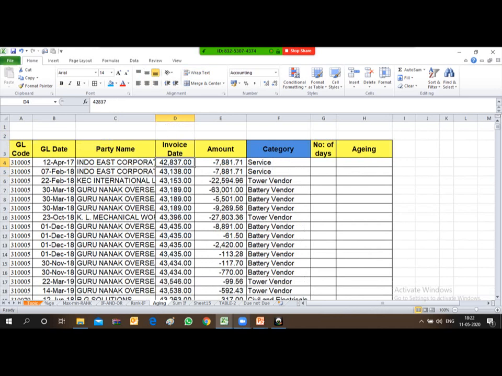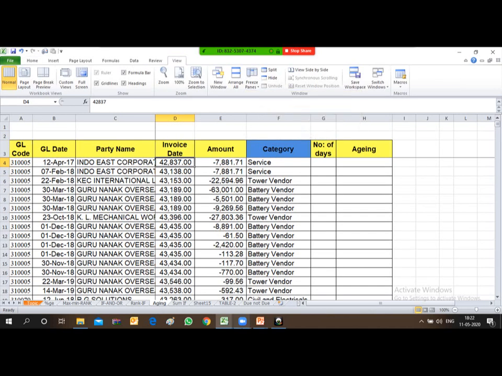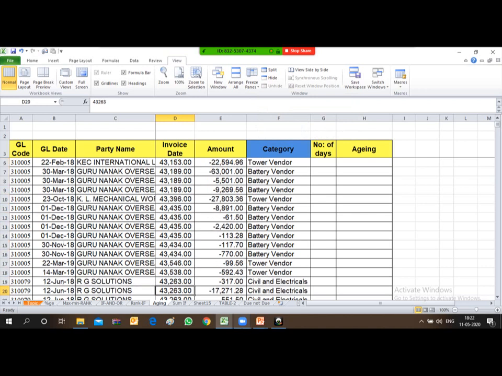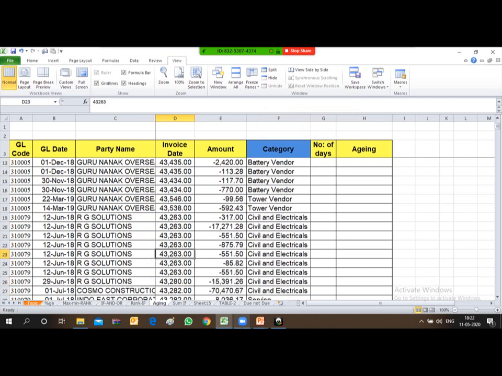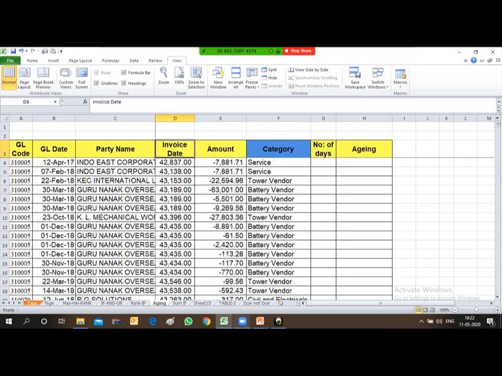But if you see the format of this data, you will see something like 43,000 appearing in the entire column. It means the date value has been converted into a number, and that is why this is appearing over here.